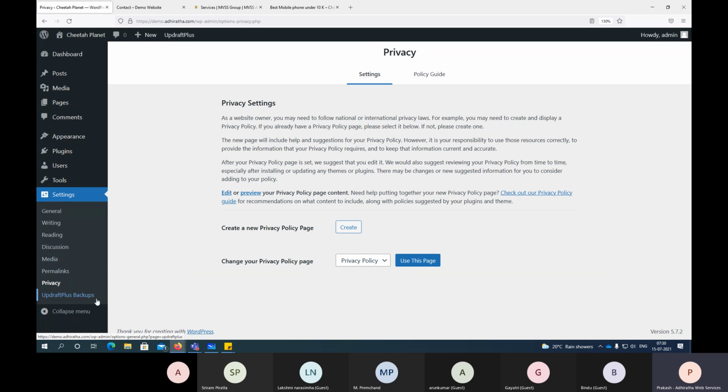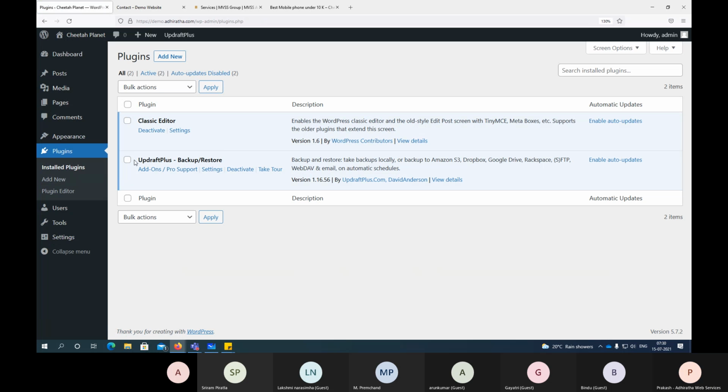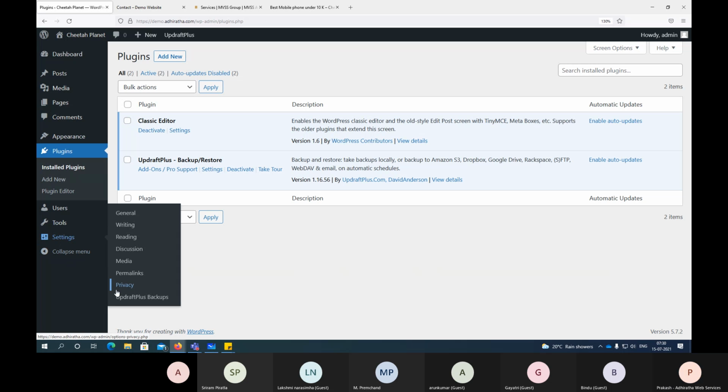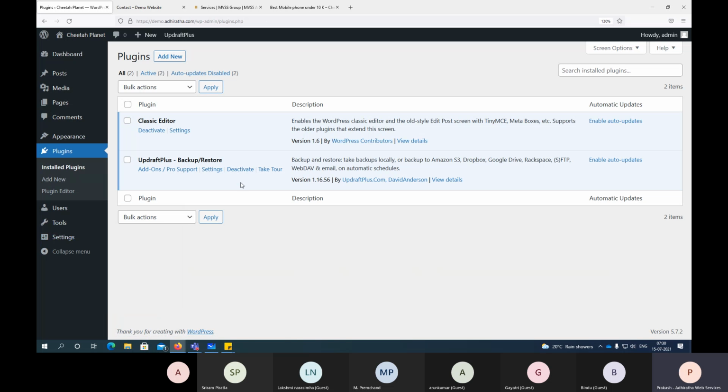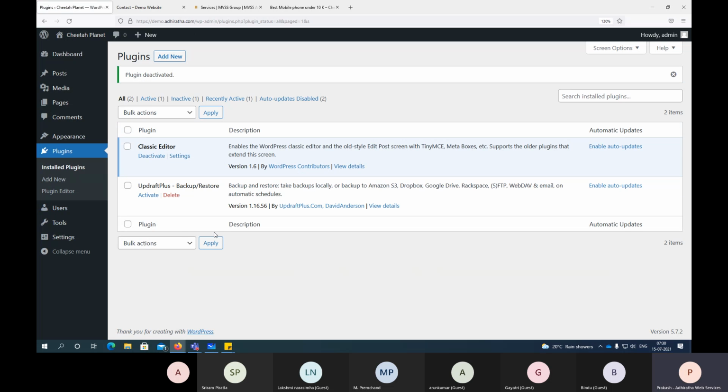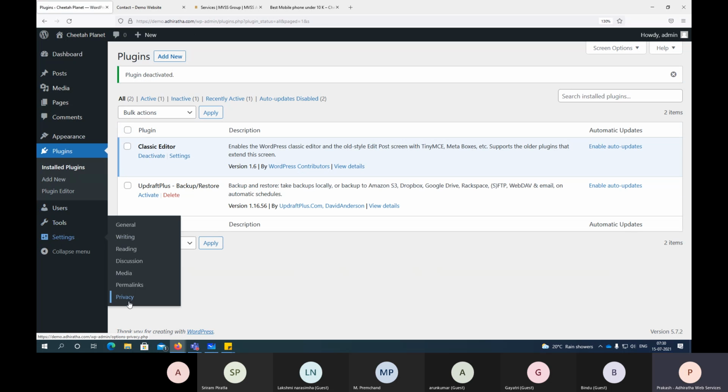That is one. Then this UpdraftPlus backups, where did this come from? What is this? Do you remember, right? Last night we installed a plugin called backups, right? That got added into the settings section, UpdraftPlus backups, or else that additional functionality will not be there by default. Now see, if I click on deactivate, right? Now if I go to settings, see that option itself is gone.